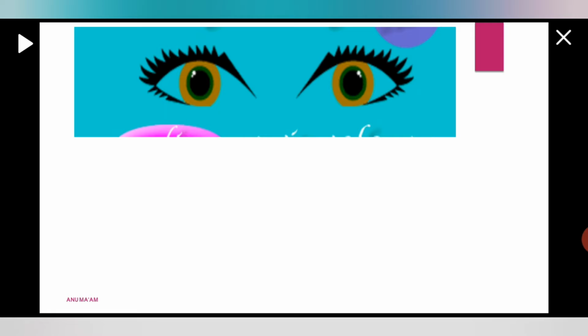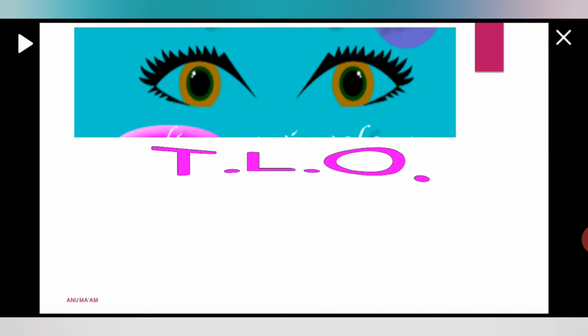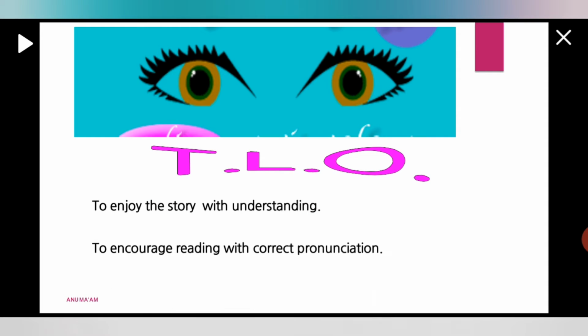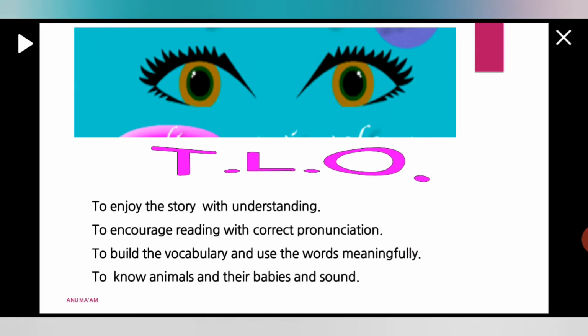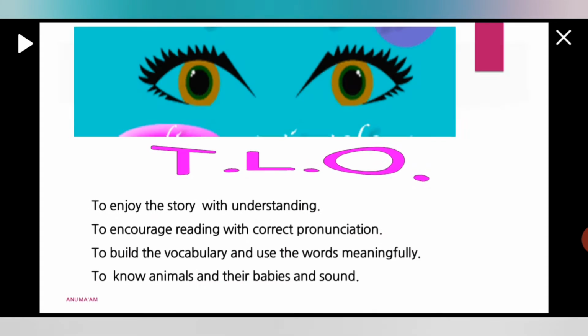Okay, now before starting this, let's see the TLOs: to enjoy the story with understanding, to encourage reading with correct pronunciation, to build the vocabulary and use the words meaningfully, to know animals and their babies and sounds.